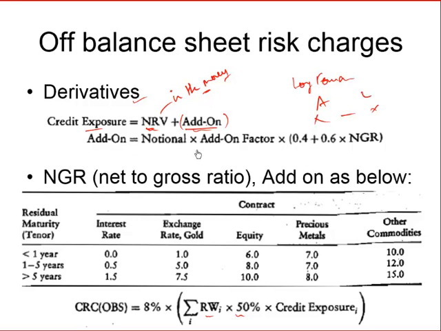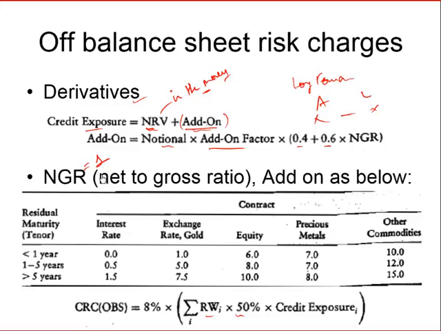So the add-on is calculated as the notional into the add-on factor into 0.4 plus 0.6 into the net to gross ratio. Net to gross ratio basically depends on how much netting, etc., we have done. So if nothing is mentioned, then just assume the net to gross ratio to be equal to 1.